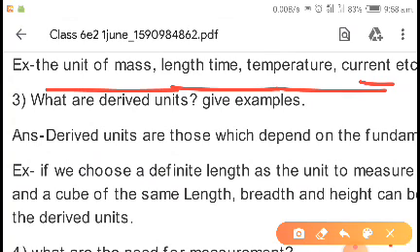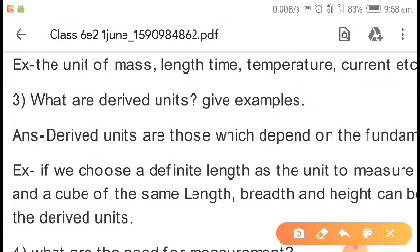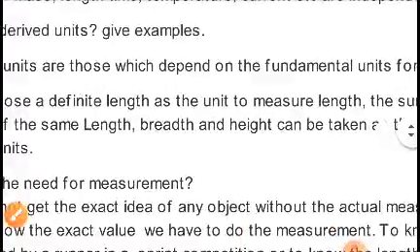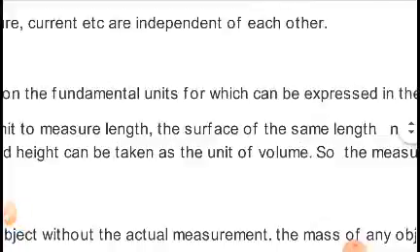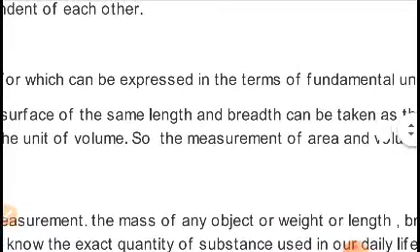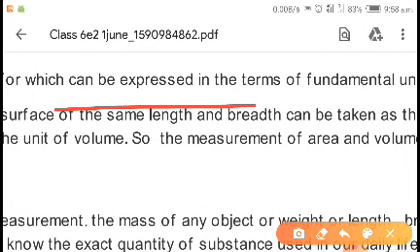Now come to the next topic, the derived physical quantity. Derived physical quantities are those that depend on fundamental quantities for their expression. These units cannot be used independently; they take the help of fundamental physical quantities. Suppose you want to find the area of a room.